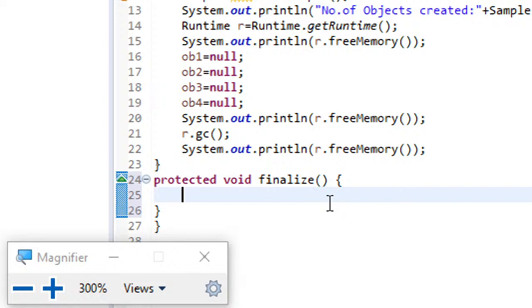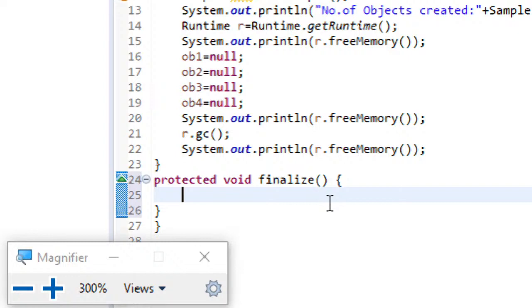This is the purpose of the finalize method, and this finalize method is present in the Object class. In my previous sessions I said Object is the supermost class in Java. That means if you have any class which is not extending from any other class, by default its parent is the Object class.